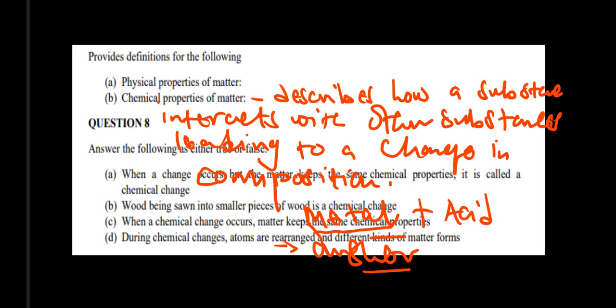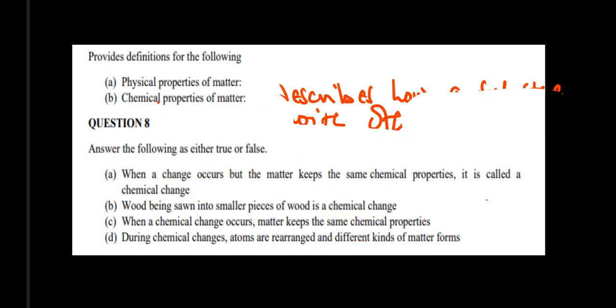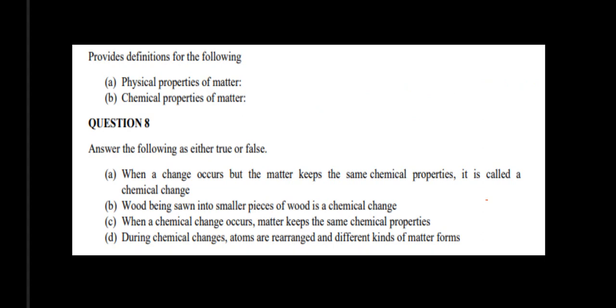So in a chemical change, or when we're describing these chemical properties of matter, we are expecting a change after these substances react with another substance. So that's the difference between the chemical properties and the physical properties. We can now summarize that in physical properties there is no change, and in the chemical properties we expect a change. All right, so now let's look at question number 8 here.